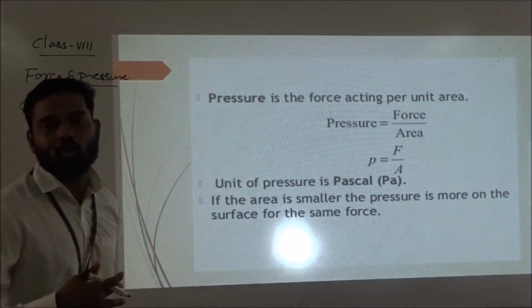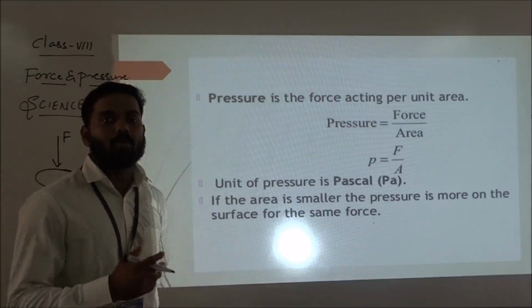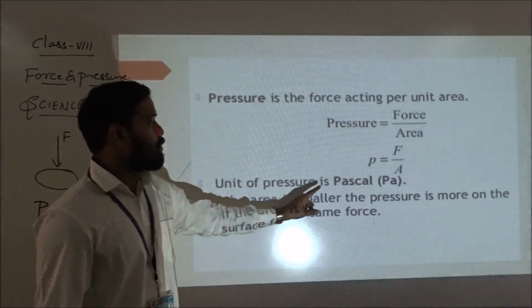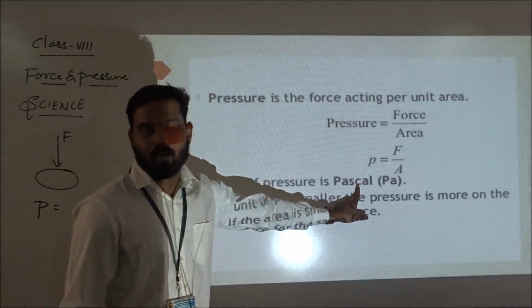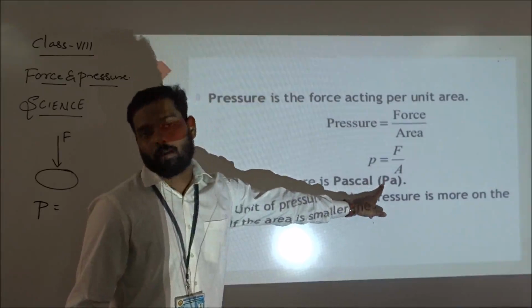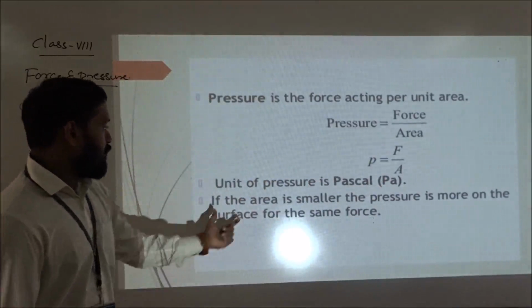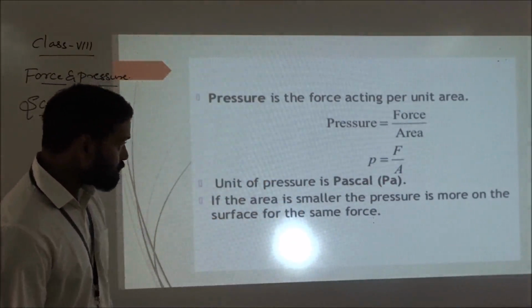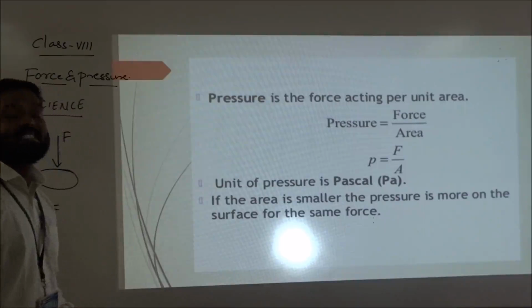This is how we measure pressure, in terms of Pascal. You can write the unit as Pascal, or just use the symbol Pa. Next, if the area is smaller, the pressure is more on the surface for the same force.